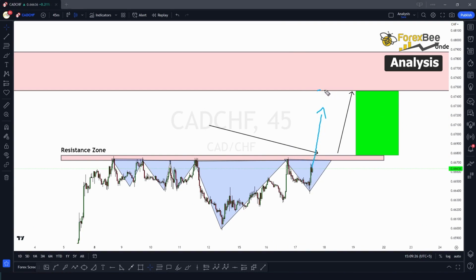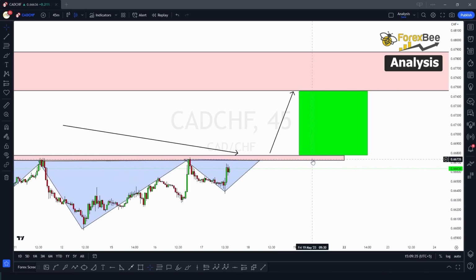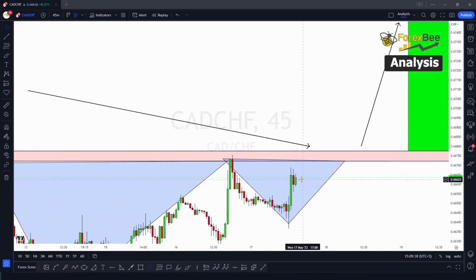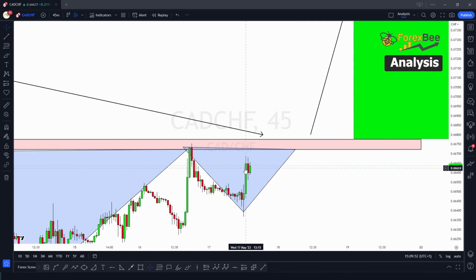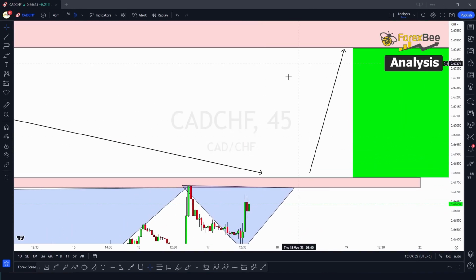undervalued fair value gap. So we can use this fair value gap as our take profit level, and we can look for any setup that we find at the breakout of this resistance zone. Here we can see currently the market is at this value here, that is 0.6636. So when the market goes above this resistance zone, because you can see that this is a very strong resistance zone and it has been tested many times, now it has become weaker and weaker. So once the market breaks this zone, it's gonna look for completing or balancing this overrated fair value gap. So we can look for any valid entry or any valid candlestick pattern that we find once the market breaks this zone somewhere around here or here.